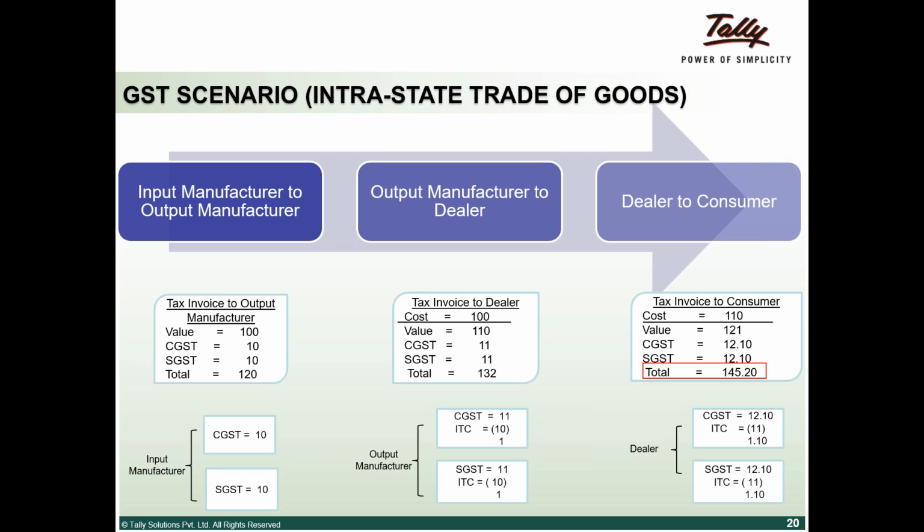The only difference is that when we applied the VAT, we added excise duty in the previous case, but here CGST is not added for the SGST computation. So on the 100 only, we'll be computing 10%. That's one major difference here. Other than that, it is more or less similar to the previous cases.